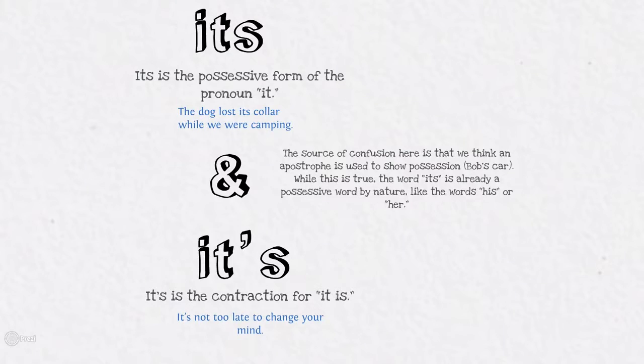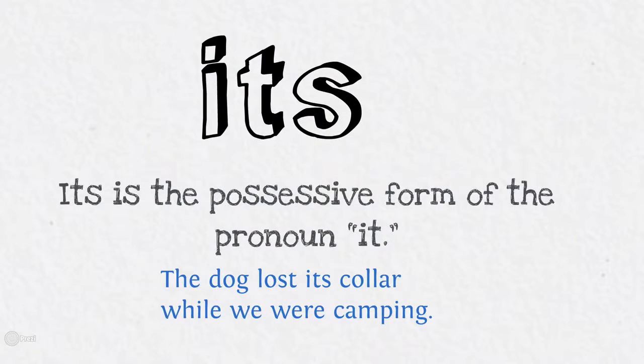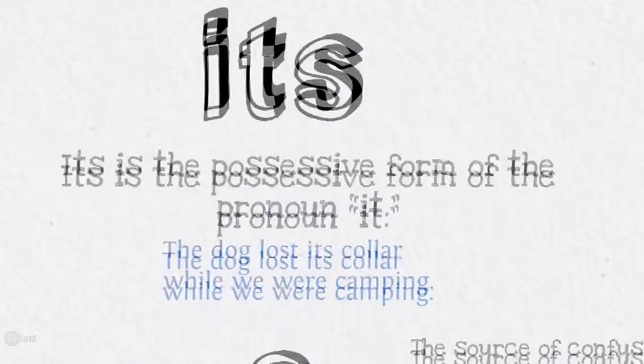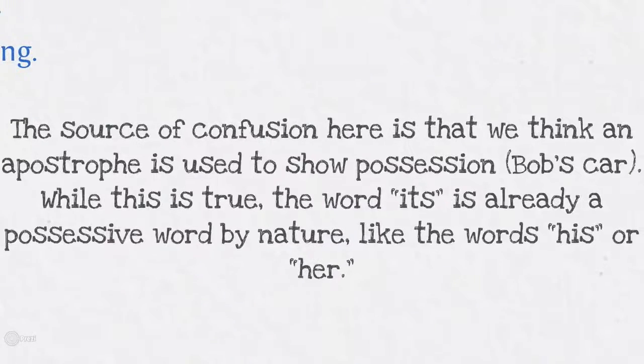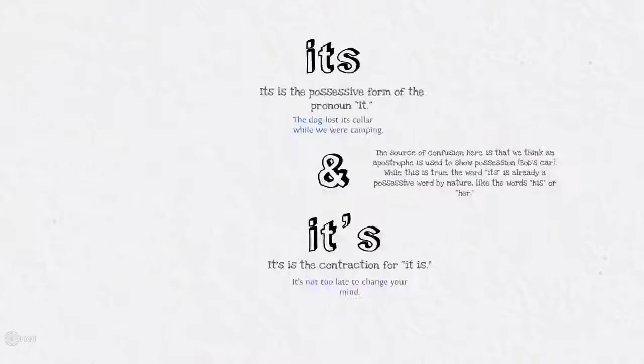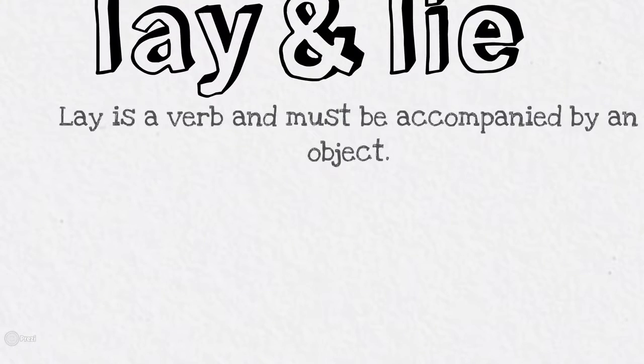It's and its. Its is a possessive form of the pronoun it. The dog lost its collar while we were camping. It's is the contraction for it is. It's not too late to change your mind. The source of confusion here is that we think an apostrophe is used to show possession, such as for Bob's car. While this is true, the word its is already a possessive word by nature, like the words his or her.